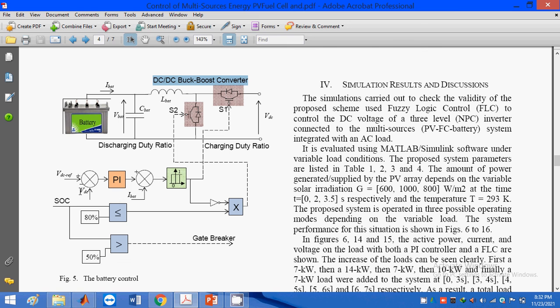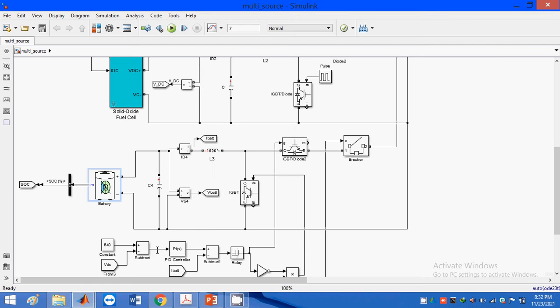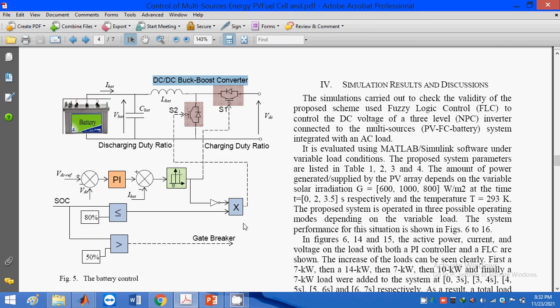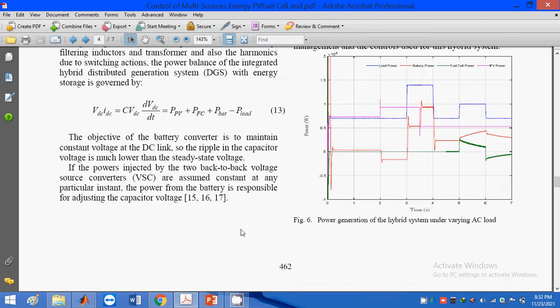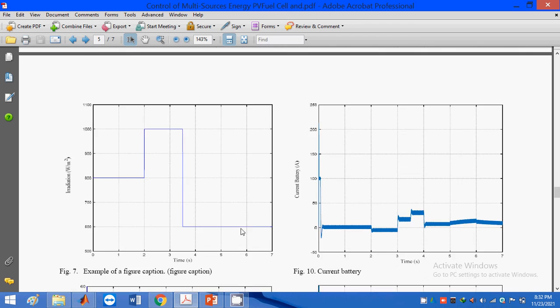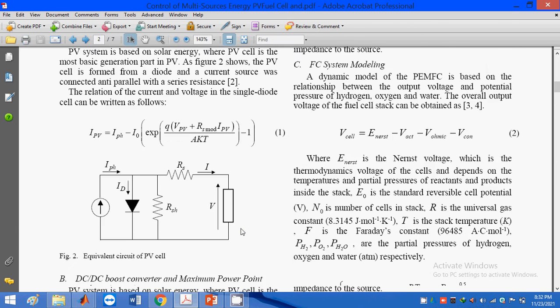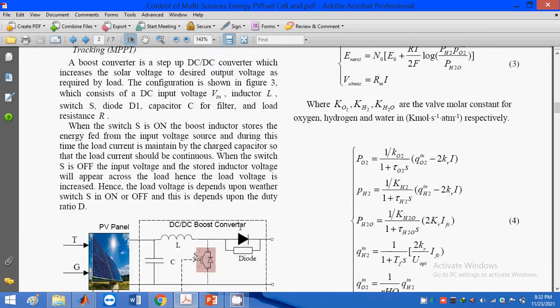For that we need to place advanced controllers here. According to the base paper, I am designing this controlling part, and according to the controlling I am placing all this part. Fuel cells you already know about. From waste material we generate the fuel parameter.